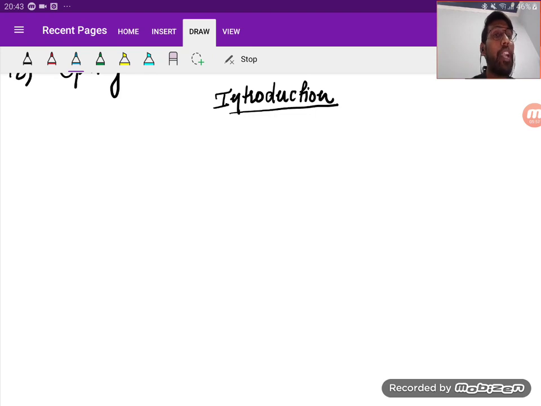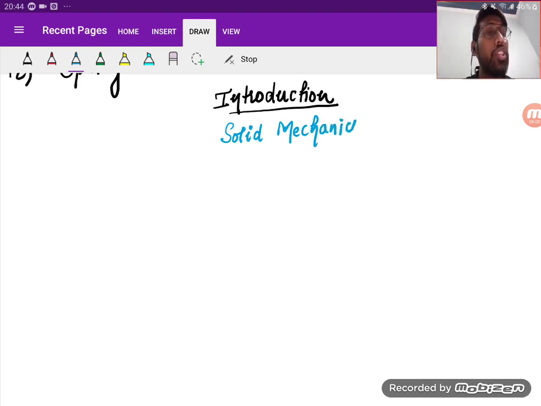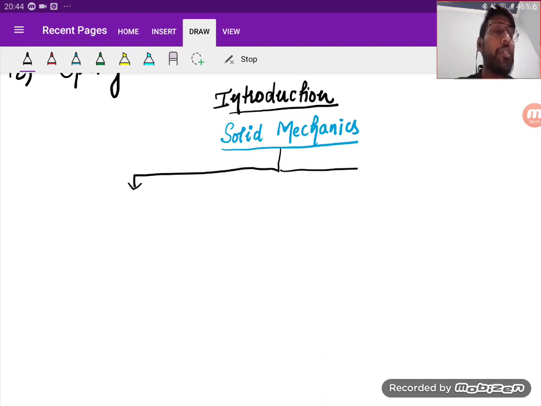We study the strength of material for solid mechanics, right? We study the solid, but not all the solids are analyzed in the strength of material. Not all the solids are analyzed in the strength of material. So this solid mechanics is divided into 2 parts. The first part we say as rigid body analysis.